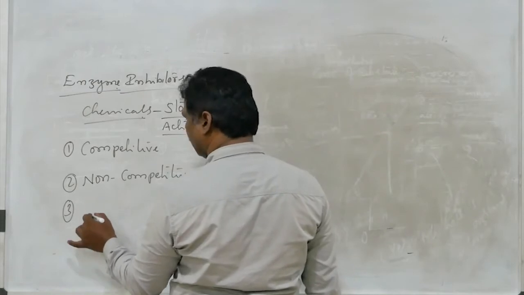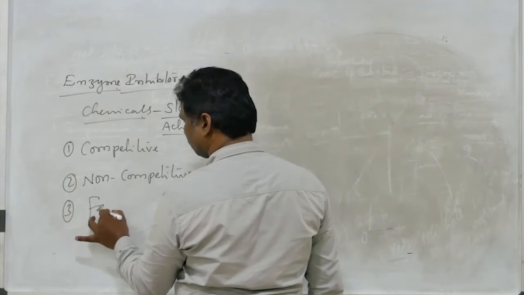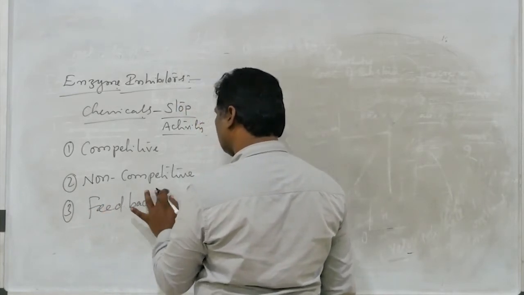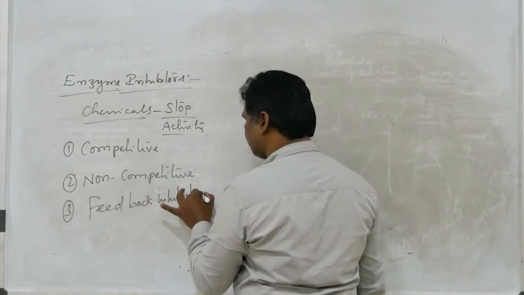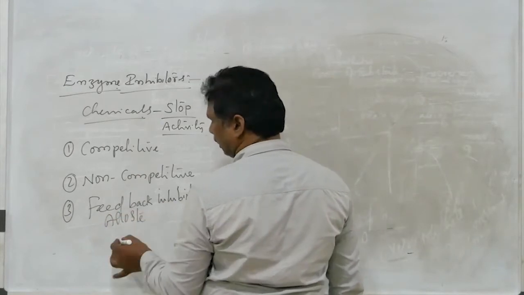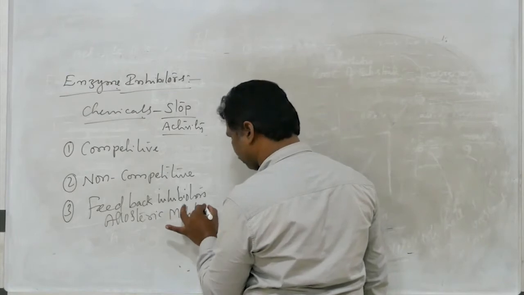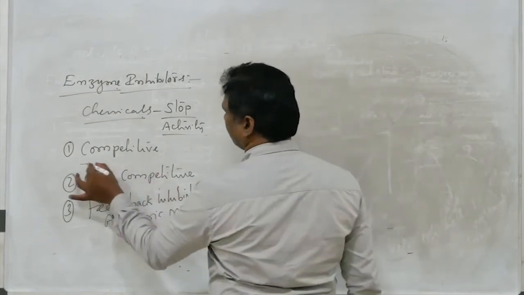And the third one, allosteric feedback inhibitors. Feedback inhibitors are also called allosteric modulators. So there are 3 types of inhibitors.